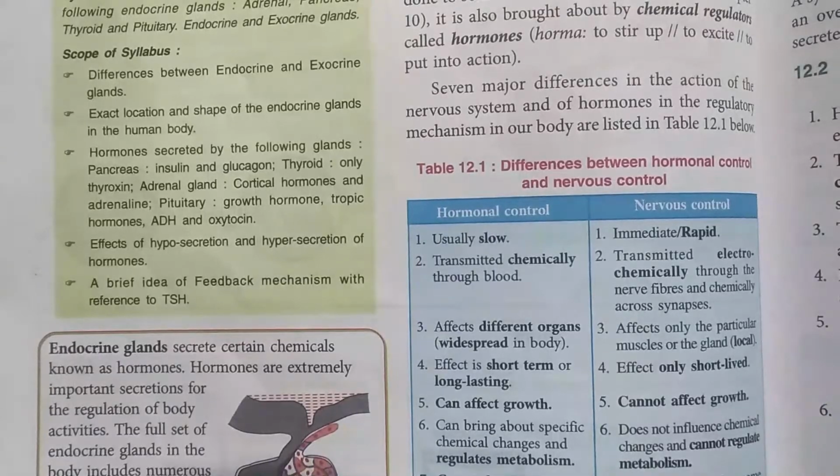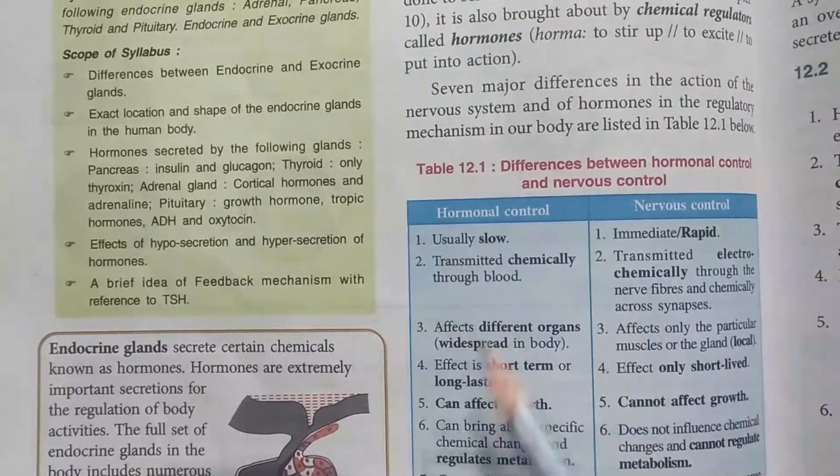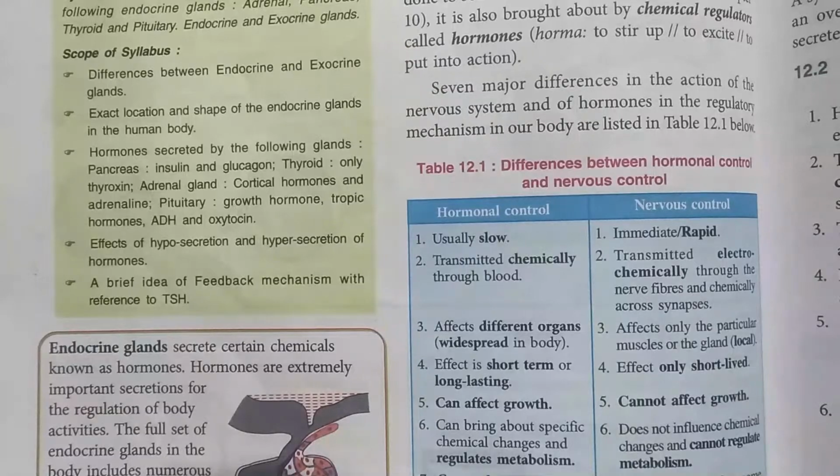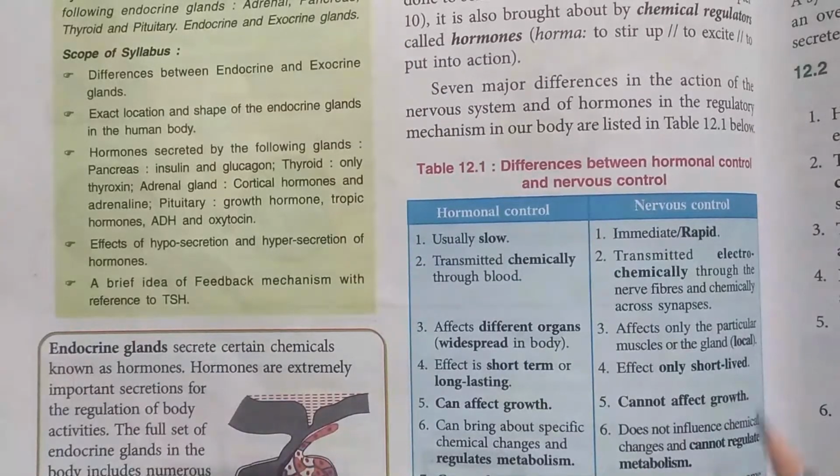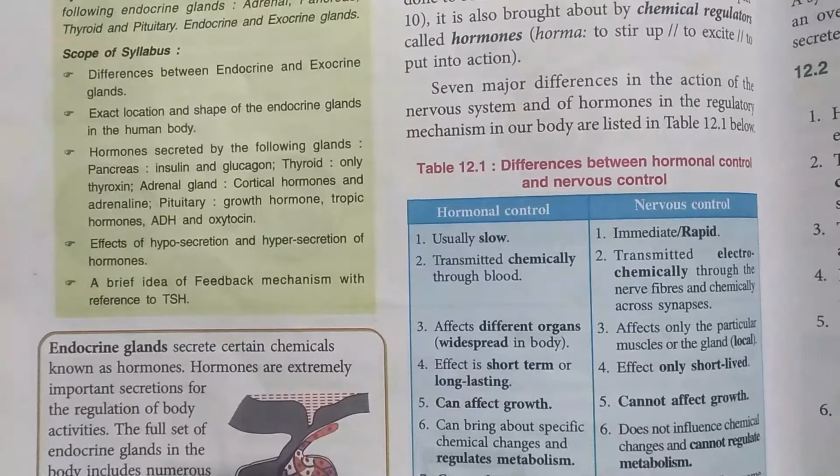Secondly, in hormonal control, hormones are transmitted through blood. That means they get dissolved in the blood and are transmitted to the entire body. In the nervous system, there is a pathway known as the neuron, and the impulses travel in these neurons, so there is a particular pathway.